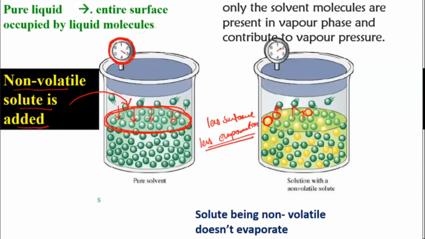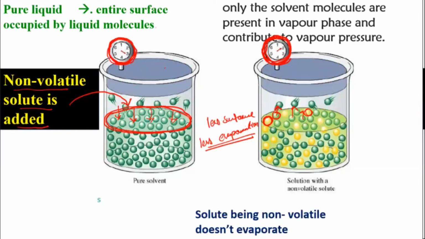It's like these particles are blocking the way. When they block the way, the solvent particle has to struggle. Whoever is present on the surface, only they can come up and exert the vapor pressure. So the vapor pressure exerted when the solution is formed will be a little less compared to the pure solvent. You can see the measurement here, almost 2 atmosphere, a random measurement, and here it is 3 atmosphere.